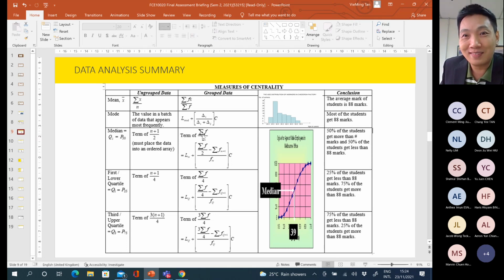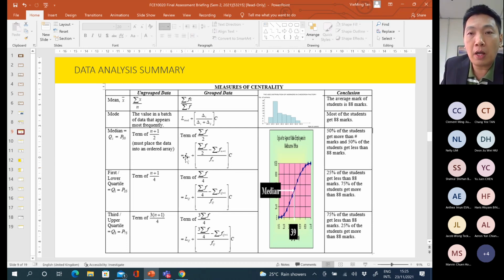For ungrouped data, yes, it's plus 1. Once you identify the location of the median, you can use this formula to calculate the value of the median.